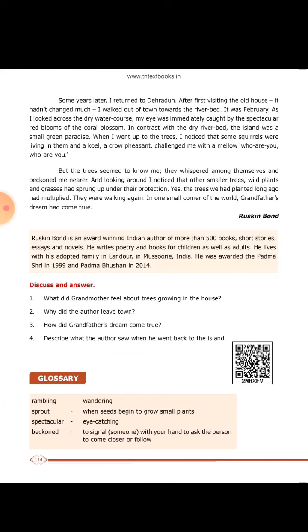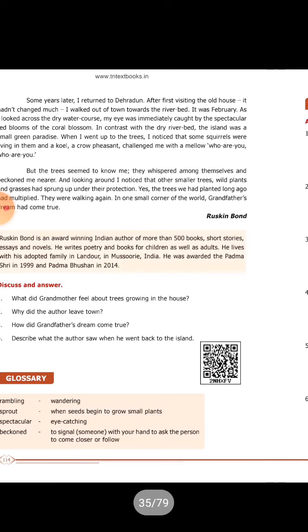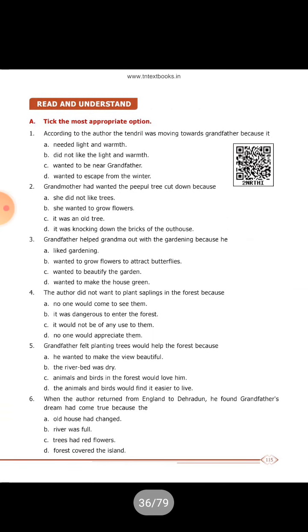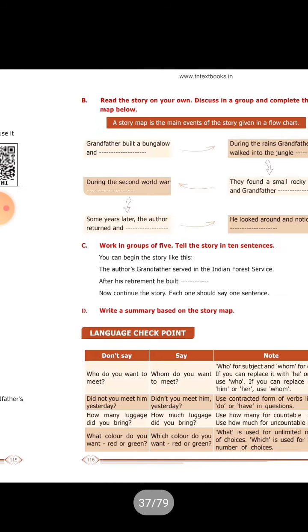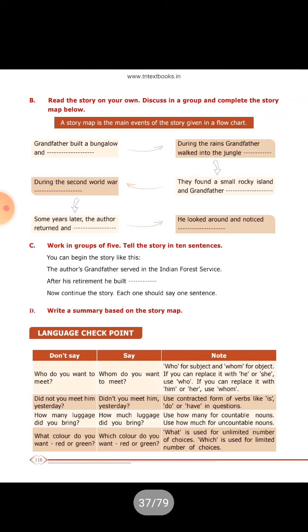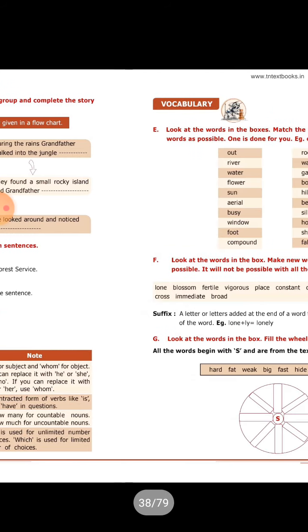Next one, glossary: rambling, sprout, spectacular, beacon. Next one, tick the appropriate option. You have to read the six and select the correct answers. Next one, page number 116. It's not given in your pattern.